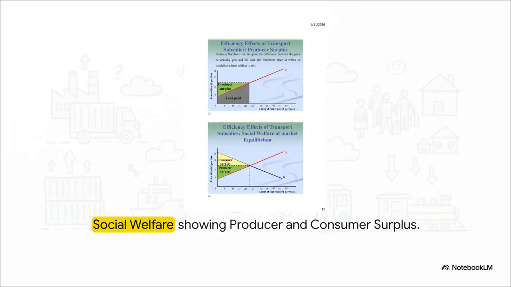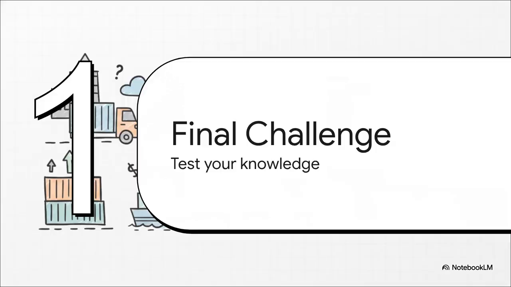Now, what's really interesting about this slide is how the triangles of social welfare visualize the true impact of that shift. We have consumer surplus in yellow. This represents the real value consumers get by paying less than they were actually willing to pay. And then there's producer surplus in green. That's the gain operators make by receiving more than their minimum acceptable price. When that supply curve shifted right because of the subsidy, it didn't just lower the price, it physically expanded these areas. Both the consumer and the producer actually gain from this intervention. The benefits are shared.